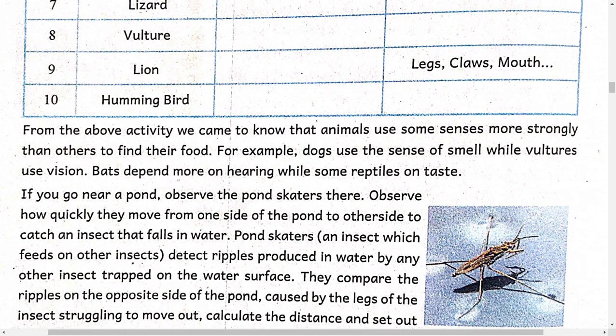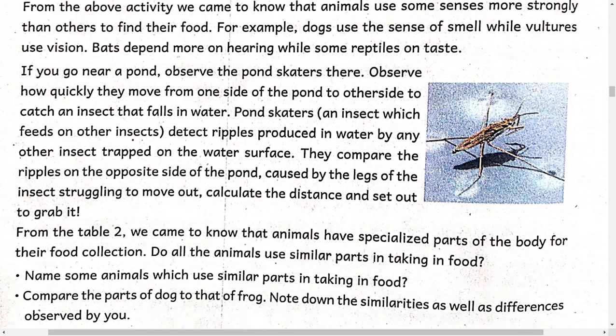If you go near a pond, observe the pond skaters. Observe how quickly they move from one side of the pond to the other to catch an insect that falls on the water. The pond skater is an insect which feeds on other insects. It detects ripples produced in water by any other insect trapped on the water surface.